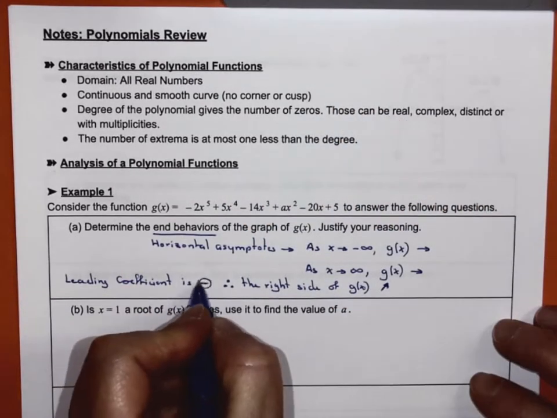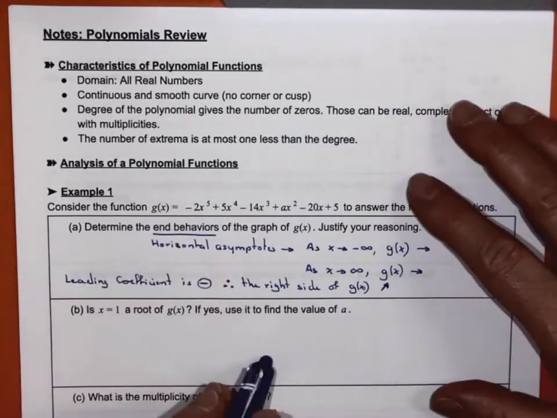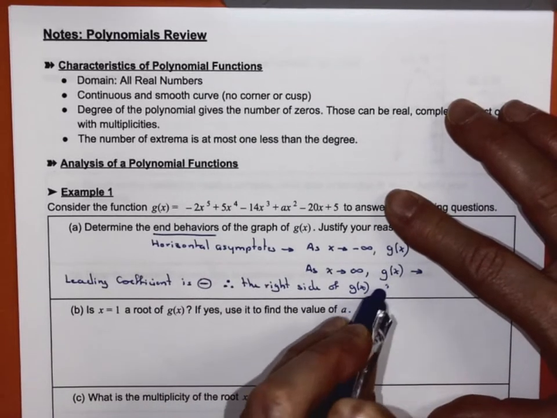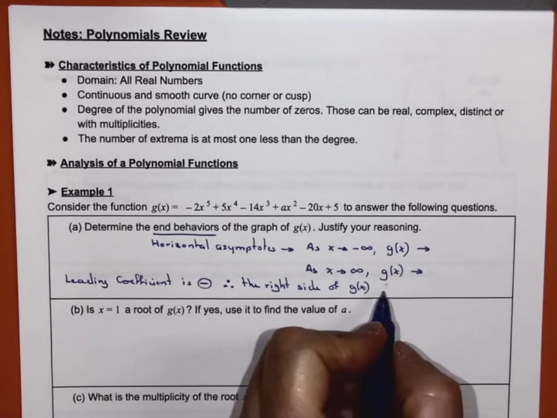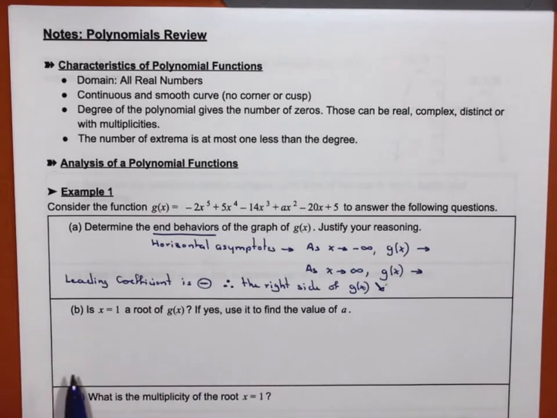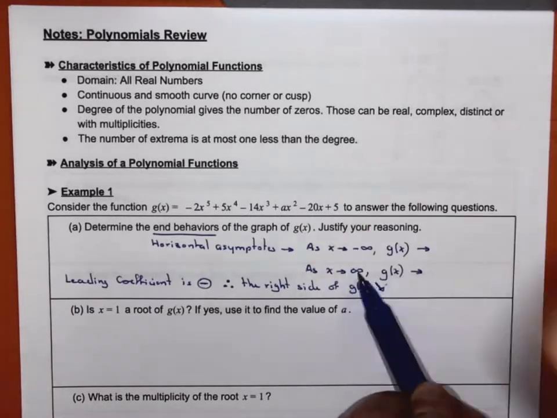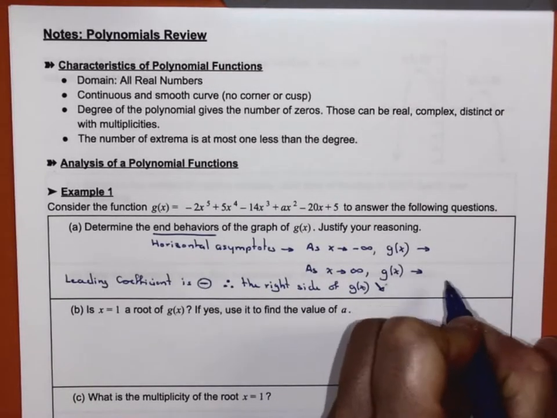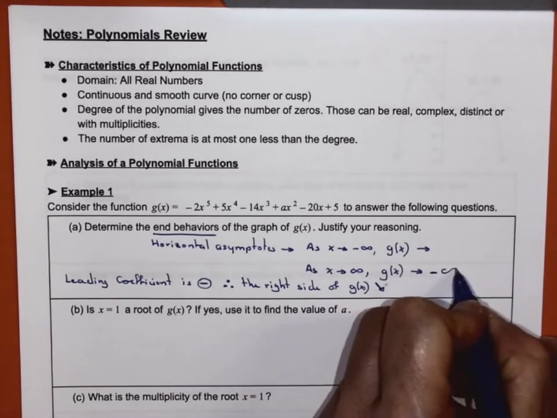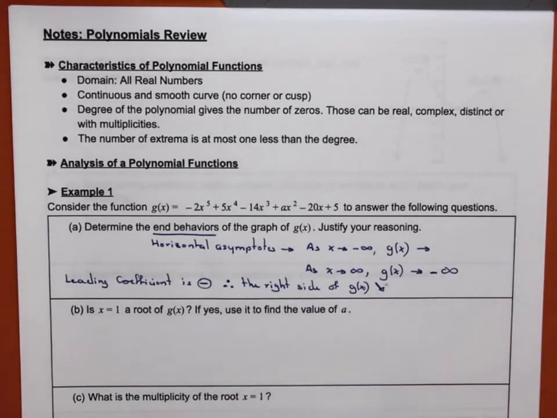It's negative. The leading coefficient is negative. It's a negative 2, so the right side of the graph doesn't go up. Because your leading coefficient is negative, the right side of the graph goes down. So if it's going down on the right, as x approaches positive infinity, g of x goes down to negative infinity. That's my first end behavior.